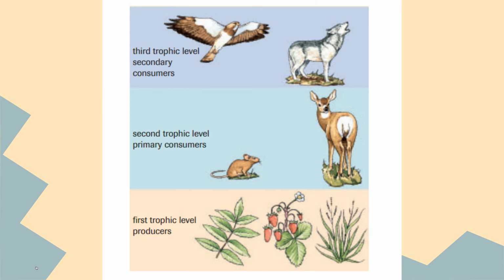First trophic level producers, we've got a couple of different plants. Second trophic level primary consumers: deer, mice, again, anything that eats plants. And then the third trophic level, the secondary consumers, so the wolves would eat the deer, the hawks would eat the mice, and they would be the secondary consumers.